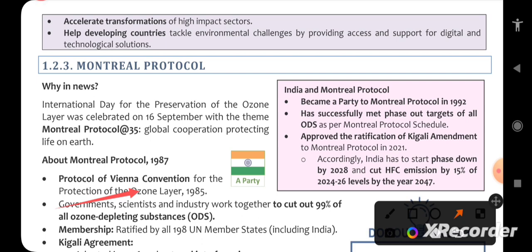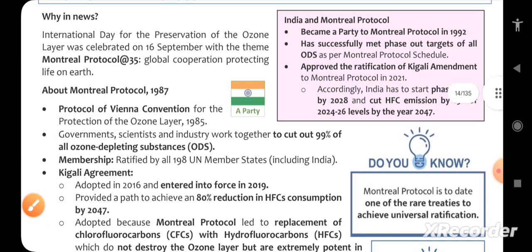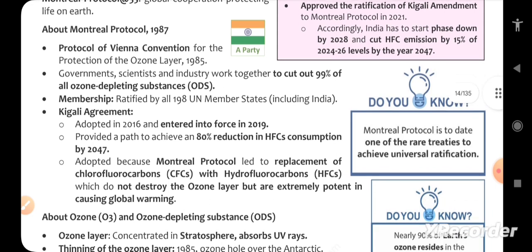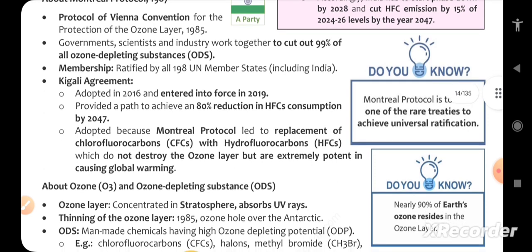The year is 1987. International Day for the Preservation of the Ozone Layer is celebrated on 16 September, with the theme Montreal Protocol at 35: Global Cooperation Protecting Life on Earth. Government, scientists, and industry worked together to cut 99% of all ozone depleting substances, ODS. Ratified by 198 UN member states, including India, the Montreal Protocol is one of the rare treaties to achieve universal ratification. The important point is that 99% of all ozone depleting substances should be cut. The protocol led to replacement of chlorofluorocarbons with hydrofluorocarbons, which do not destroy the ozone layer but are extremely potent in causing global warming.